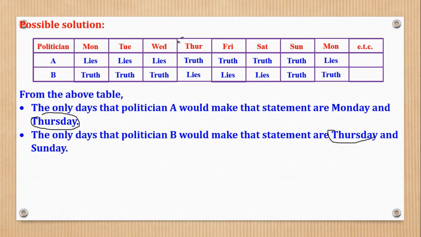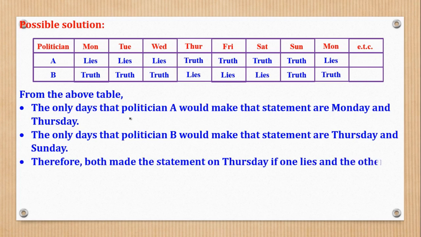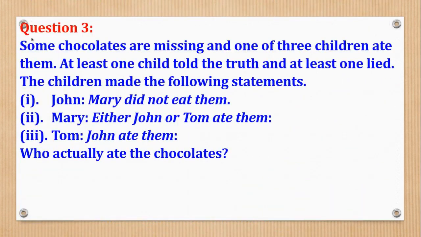Now let's analyze this Thursday. You realize that one is telling the truth and the other is telling a lie. Because politician A actually told the lie yesterday on Wednesday. And politician B actually told the truth, but is telling us that yesterday was one of his lying days. So the day when this was spoken must be Thursday. So that is what they wanted in that question. Then we shall go to question 3.